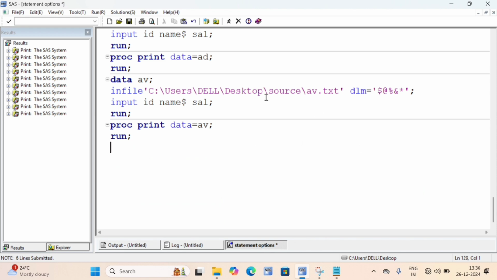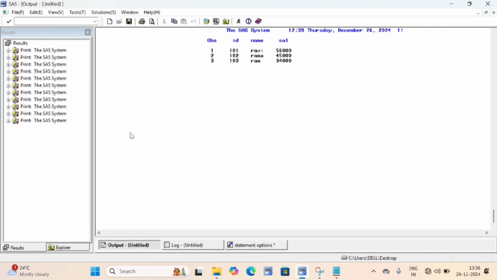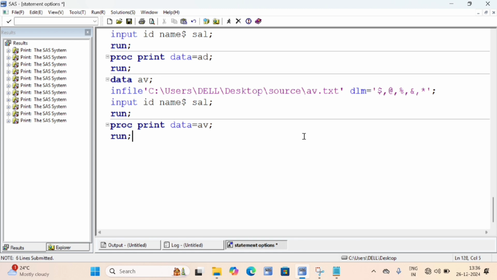Okay, so you can use it in the single quotations, otherwise you can give a comma here. Okay, you can give a comma here, and you can run. This is also another way. This is also possible. How many delimited files have we learned? 5. What are they? First is space, second is comma, third is pipe delimited file, fourth is tab delimited file, and fifth is any other delimited file that contains special symbols, right? Clear?